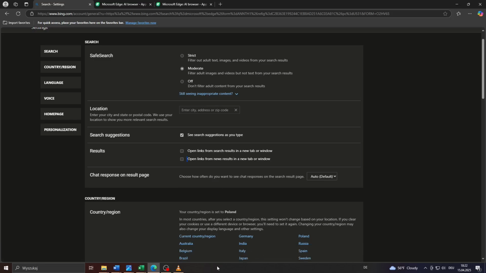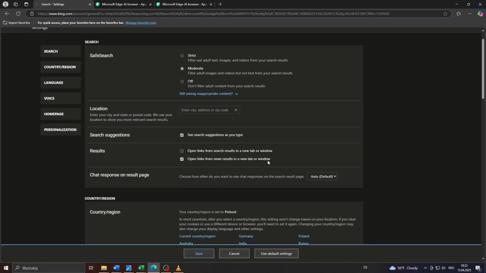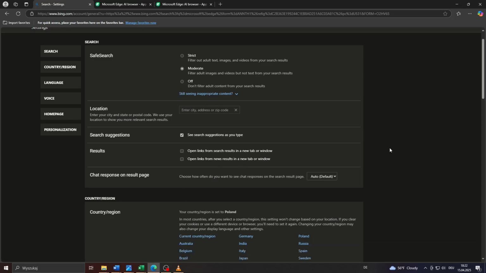If that's not the case, do that and confirm by clicking on save here to apply these changes instantaneously. So that should fix the issue, guys.